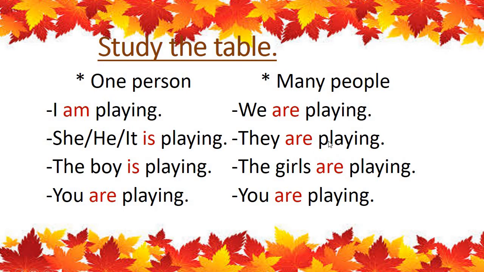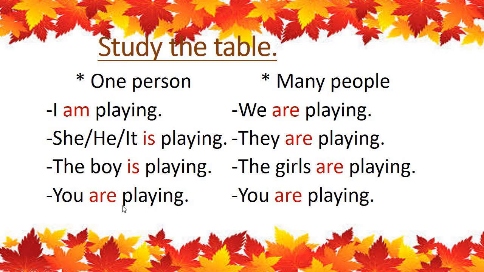So, they are playing. If they all are together, we can say they are playing. More than one. Okay. The boy is playing. If there is only one boy, we can say the boy is playing. Many girls, more than one girl: the girls are playing.